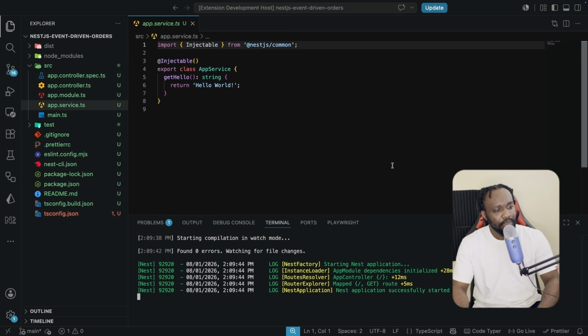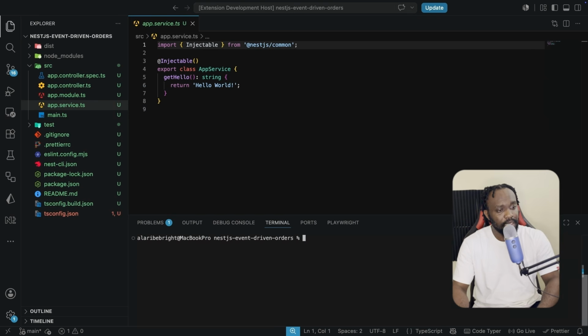Now we're going to have four installs: the NestJS event emitter, and also BullMQ and the NestJS packages. So let's not waste any more time. Let's go into installing the different packages that we need. I'm going to start by stopping the server and also clearing this. And let's start with the event emitter. So I'm going to say npm install @nestjs/event-emitter package. This is going to give us in-process events, which is what we're going to use for the first version of our system.